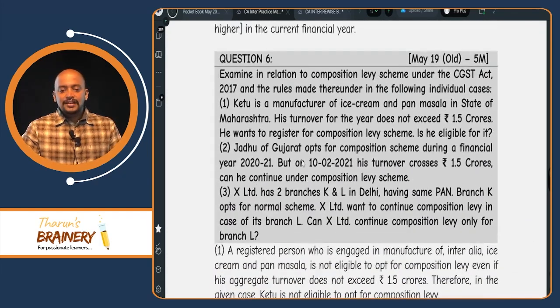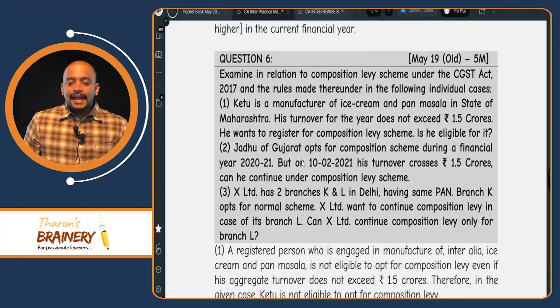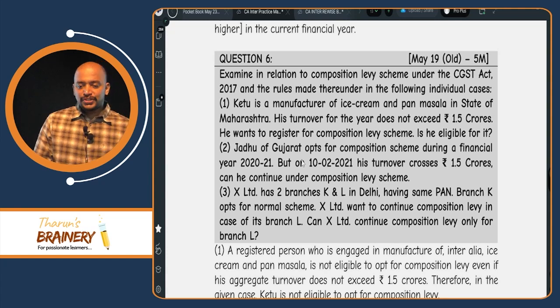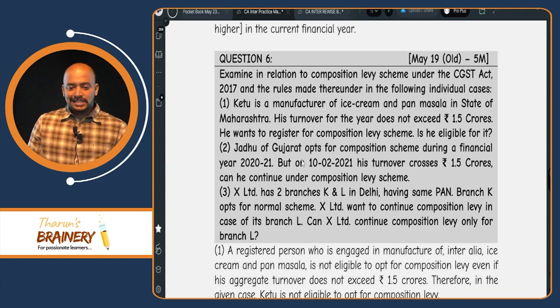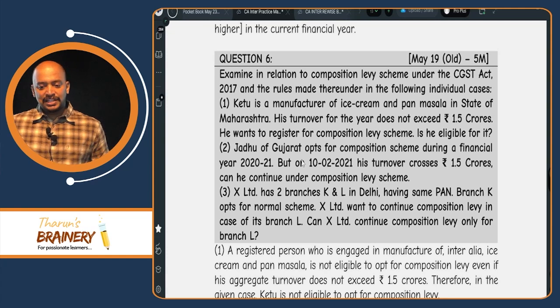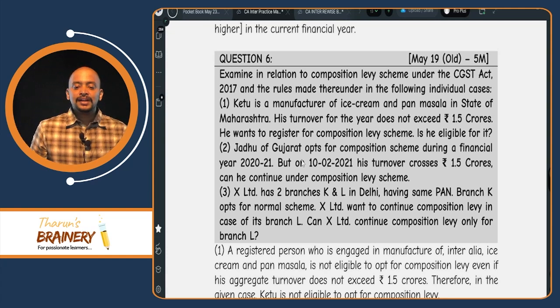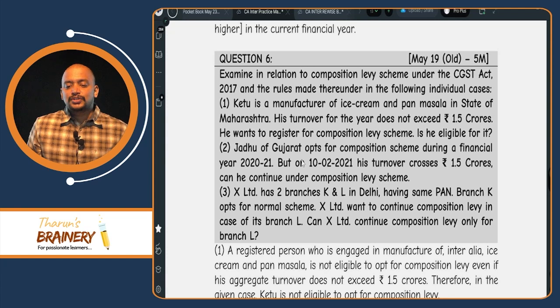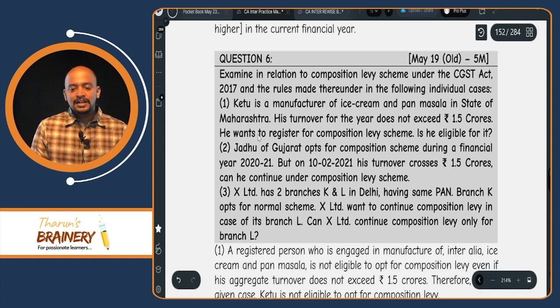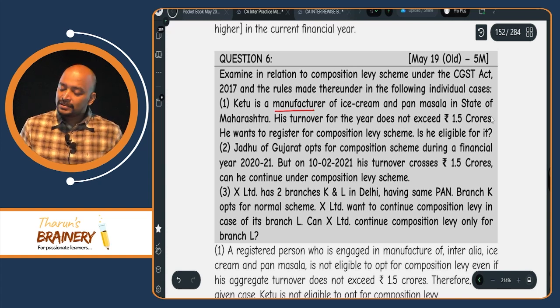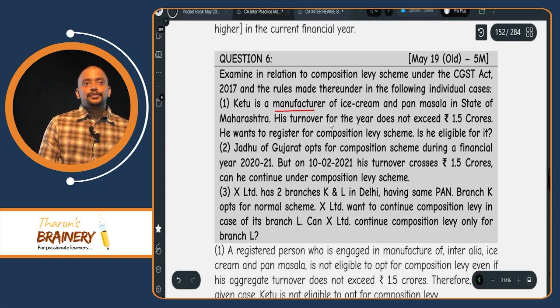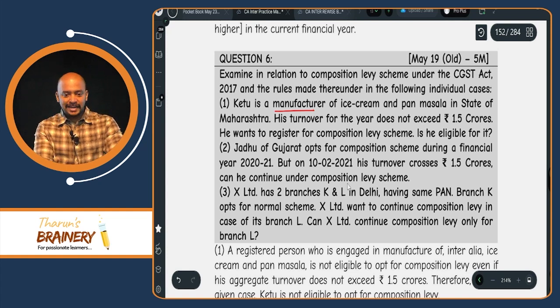Then next, question number 6. Examine in relation to composition levy scheme under CGST Act and the rules made thereunder in the following individual cases. Ketu is a manufacturer of ice cream and pan masala in the state of Maharashtra. His turnover for the year does not exceed 1.5 crores. Eligible or not eligible? So, manufacturer of notified goods cannot opt for composition scheme.